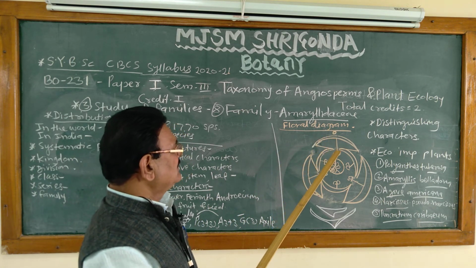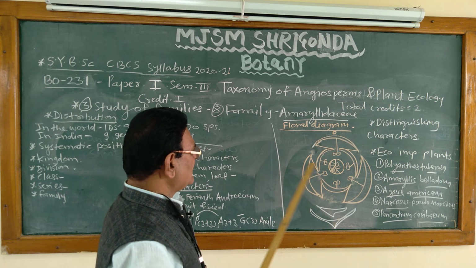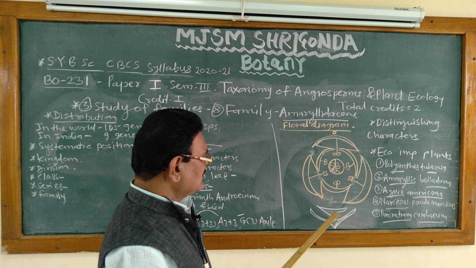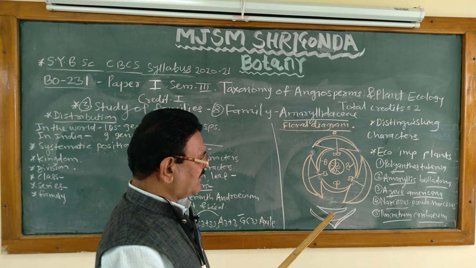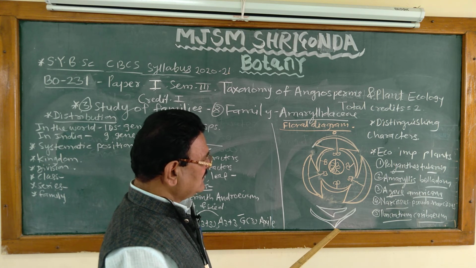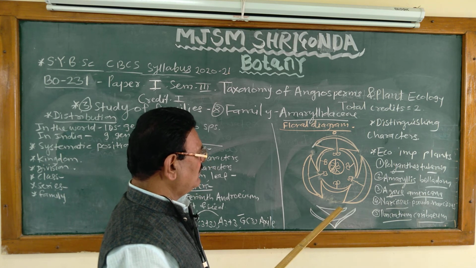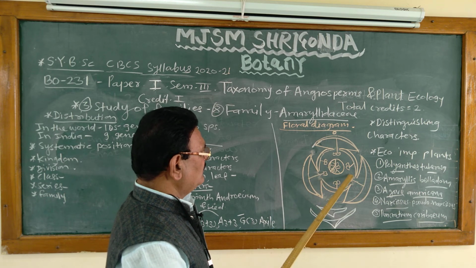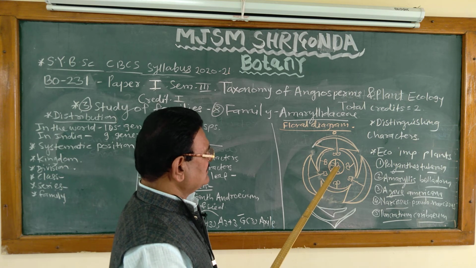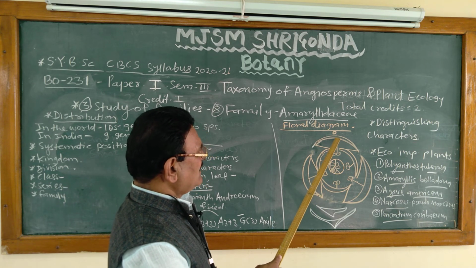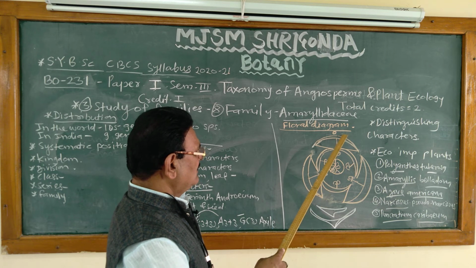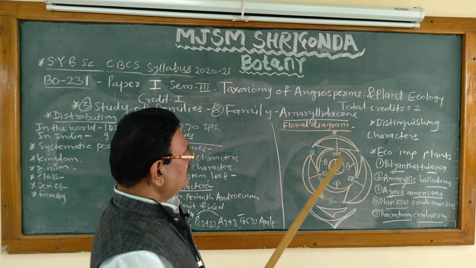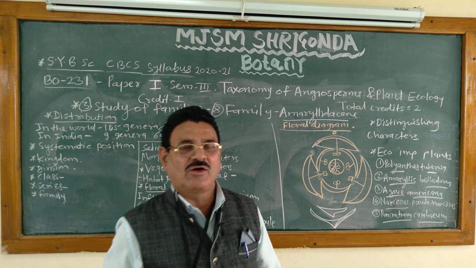Then floral diagram. How to draw the floral diagram? Perianth 3 plus 3, that is 6 perianth. Bracteoles, that is a small leaf-like outgrowth present at the base of the flower. Then at the base of the flower, another large leaf-like outgrowth is present, that is the bract. Then stamens 1, 2, 3, 4, 5, 6, that is 3 plus 3 stamens. Stamens are attached on the perianth. 3 large and 3 small perianth. Then mother axis. This is the floral diagram of family Amaryllidaceae.